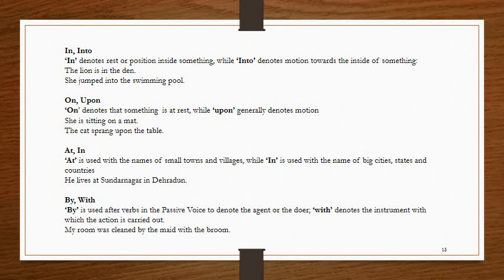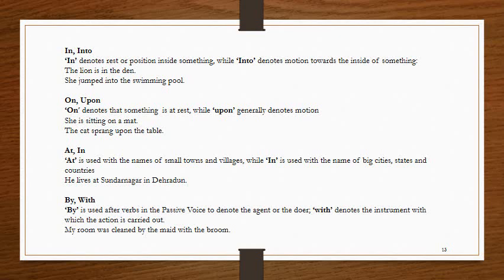Next is on and upon. On denotes that something is at rest, while upon generally denotes motion. For example, she is sitting on a mat. And another example is the cat sprang upon the table. Next is at and in. At is used with the names of small towns and villages, while in is used with the names of big cities, states, and countries. For example, he lives at Sundarnagar in Dehradun.